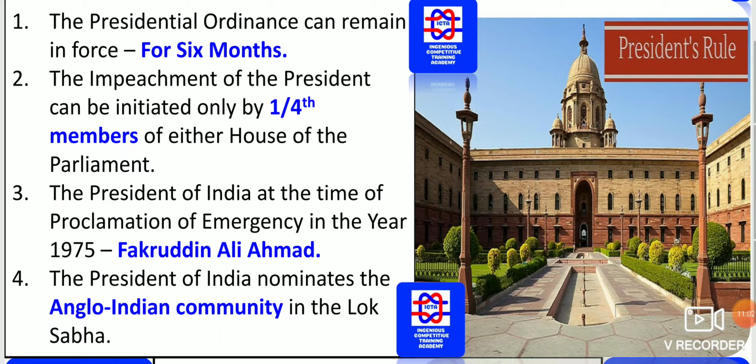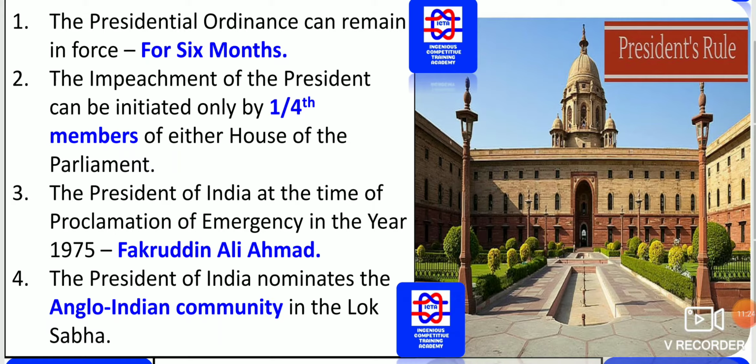The President of India at the time of proclamation of the emergency in the year 1975 was Fakhruddin Ali Ahmed. So you should even know who was officiating at that moment.